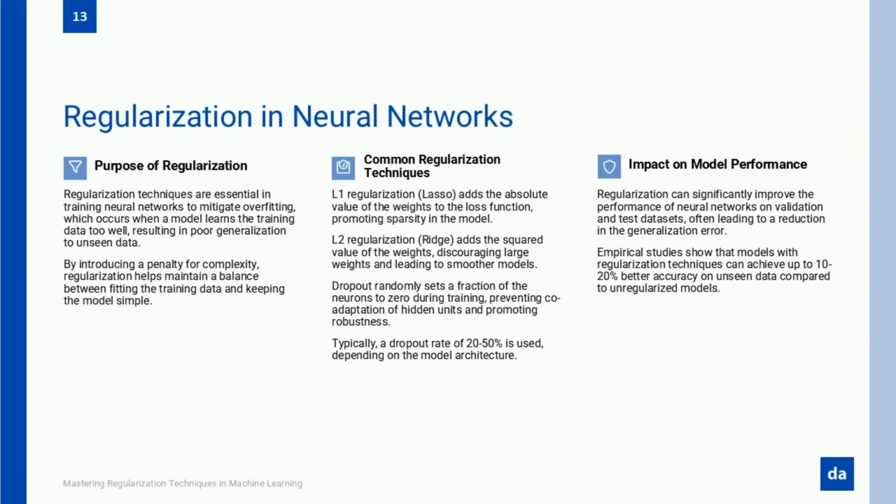Let's set the stage. Imagine you're training a neural network to recognize handwritten digits, kind of like the ones banks use to read checks. You collect thousands of images, label them, and build a deep neural network with multiple layers to classify the numbers. You train it on your dataset, and the accuracy starts shooting up: 80%, 85%, 90%. Eventually, it reaches 99%. You're thinking, I've built a masterpiece. This model is a genius.